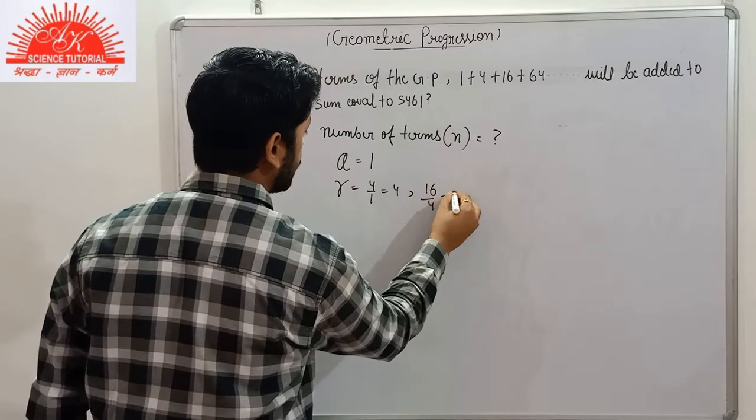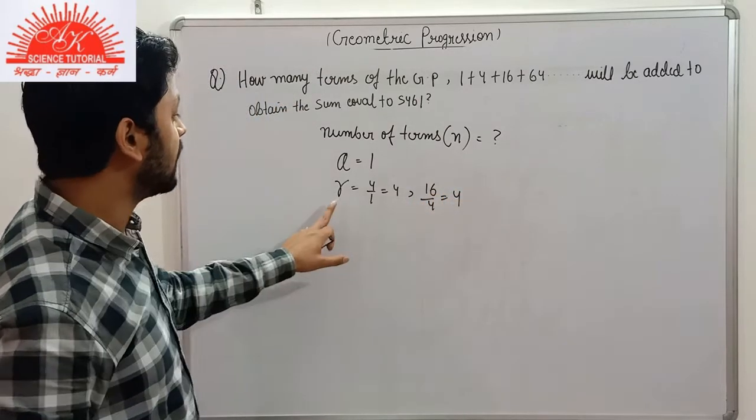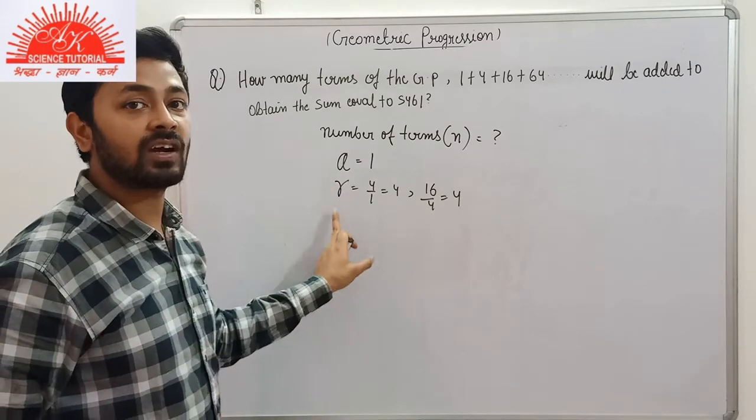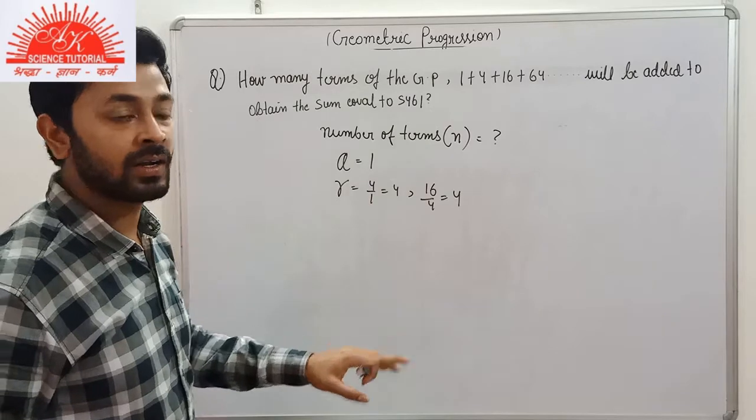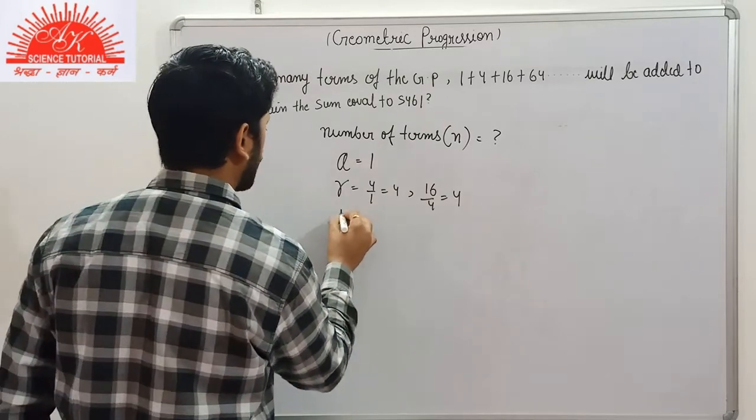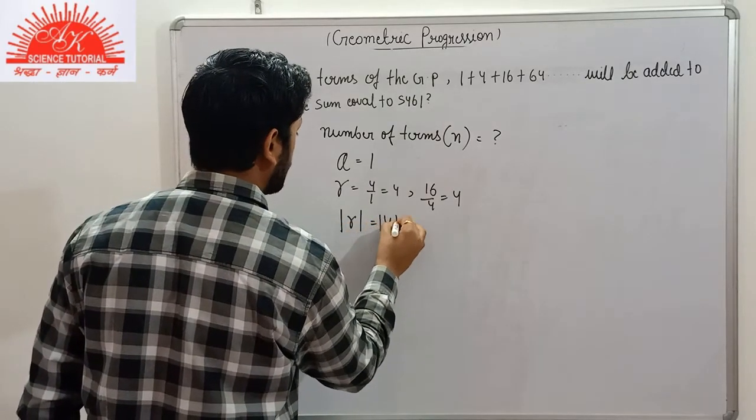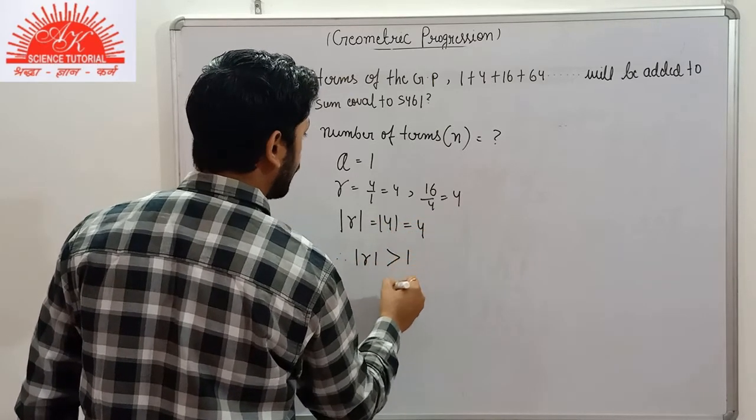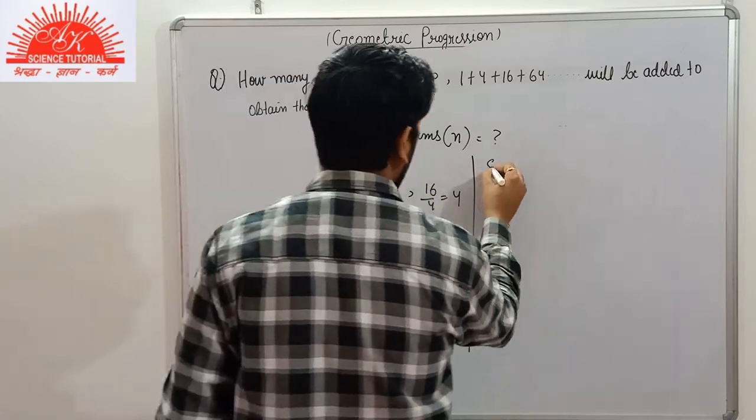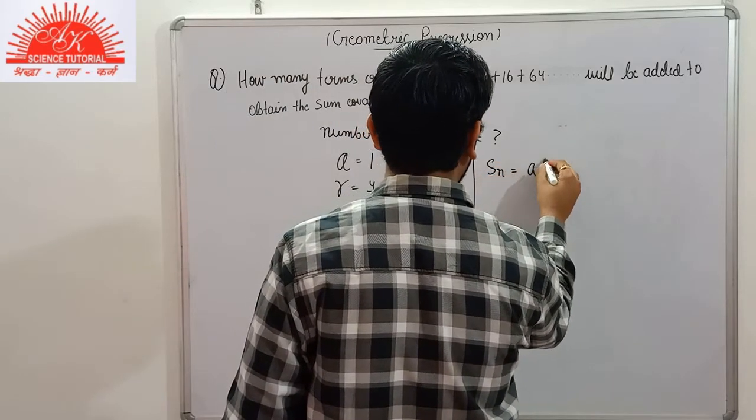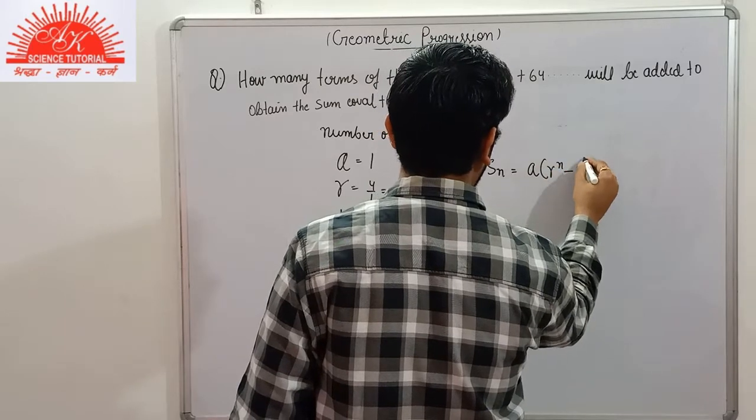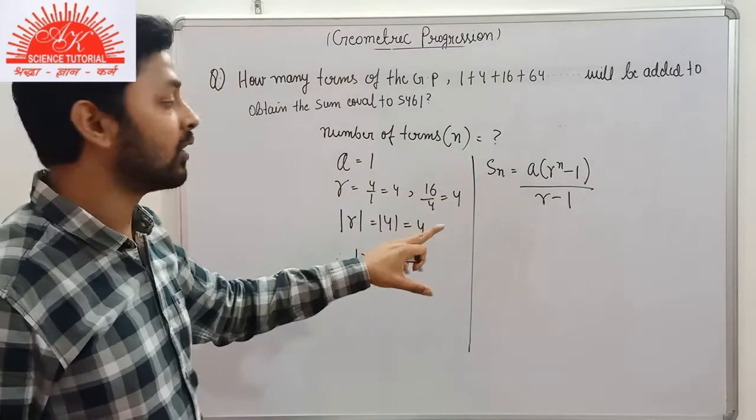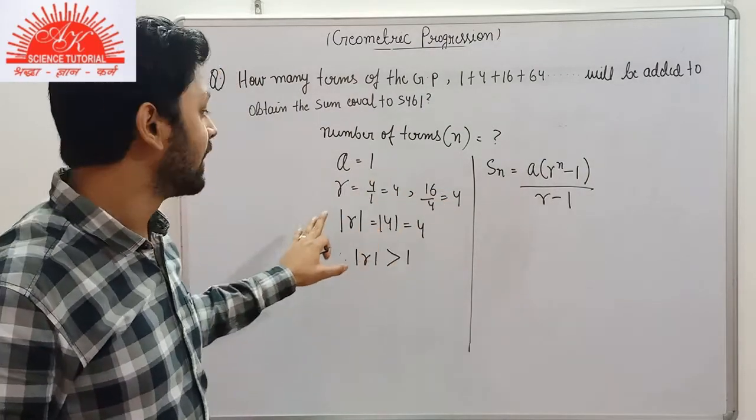16 by 4 is 4. Here we see that the common ratio is not equal to 1. Whenever the common ratio is not equal to 1, we find the absolute value. The absolute value is equal to 4, that is, greater than 1. Therefore we will apply the formula a(r^n minus 1) by r minus 1. This formula is adopted here on the basis of the absolute value.